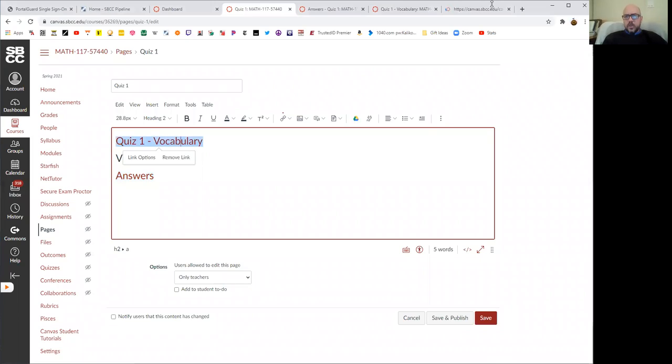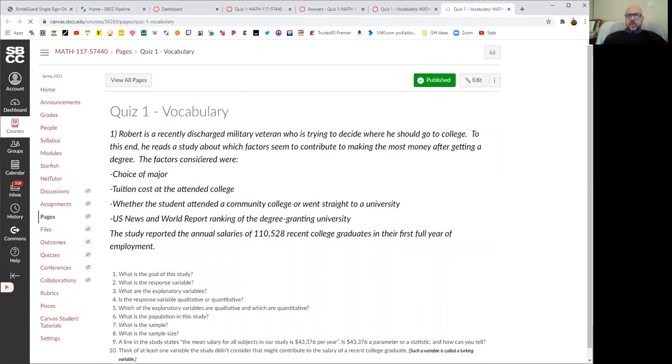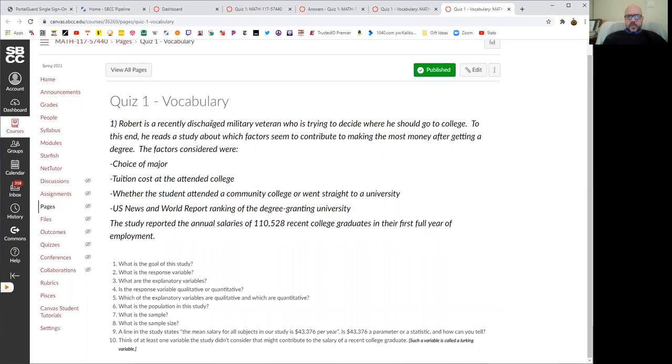Excuse me, I'm currently making the page. Let's go look at the quiz itself. Here's the quiz. So quiz one's about vocabulary. Robert's a recently discharged military veteran who's trying to decide where he should go to college. Actually, I'm not going to read the whole thing. You can read it here.